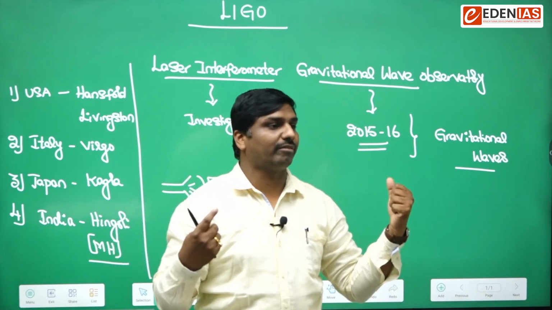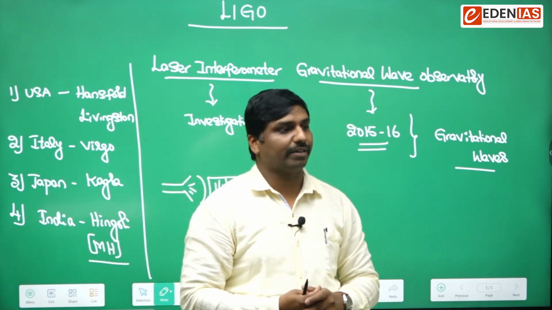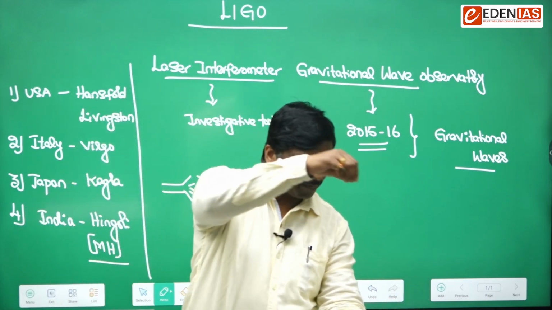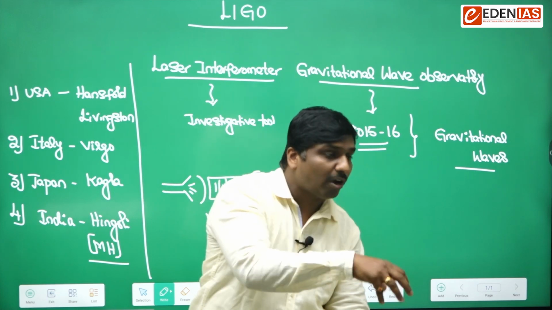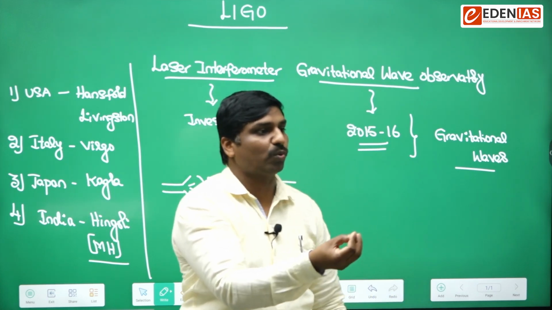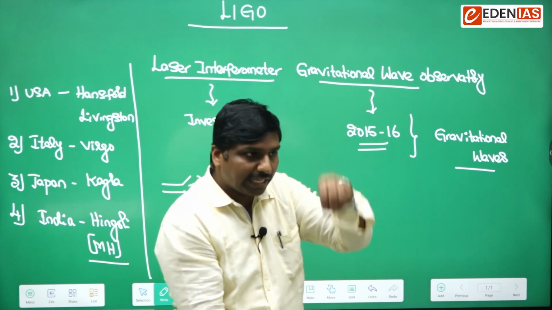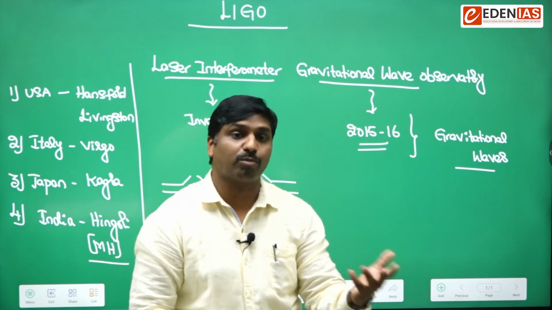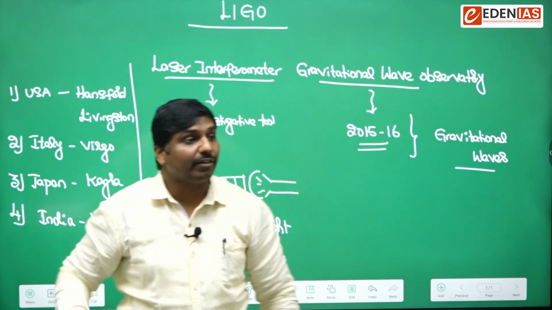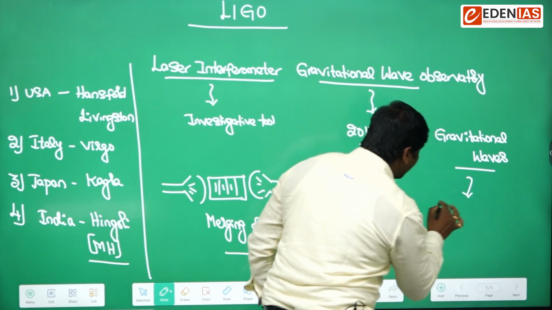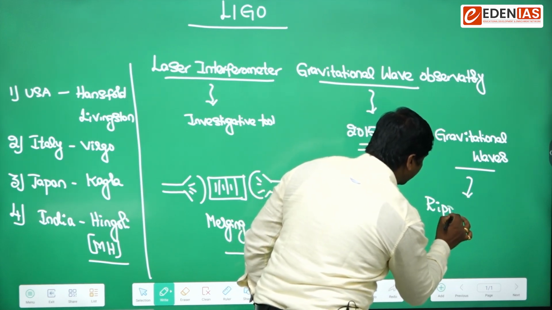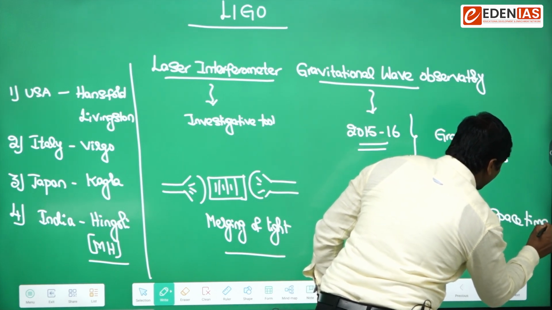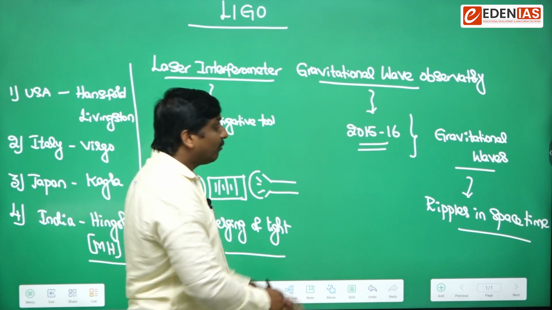So how they would be generated, when they would be generated, and why they would be generated, that is important. For example, you take a bucket of water and drop a stone. Here two bodies are colliding, that is, water is colliding with the stone. When two bodies collide, at that interface we get the ripples. That is how they are produced. In a similar fashion, gravitational waves are ripples in space-time.